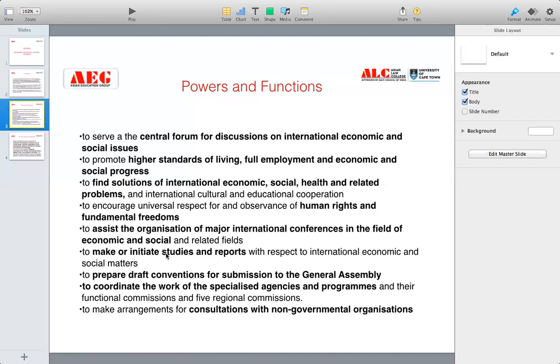For example, if ECOSOC has to study why a lot of people in UP are uneducated, or why a lot of people in, suppose, Haryana are uneducated, a lot of girls in Haryana are uneducated, and they have to find this out, they can initiate a study on this.